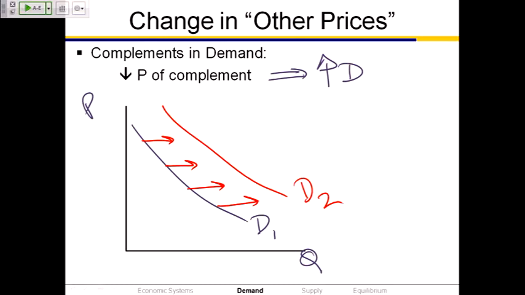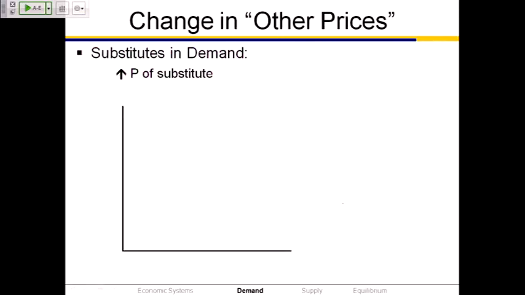We could look at substitutes. What's a substitute for the iPhone 6? Samsung Galaxy. So suppose that the price of the Samsung Galaxy increased. Suppose the price of the Samsung Galaxy jumped up, and that was like $600 for each Samsung Galaxy. That is going to have the effect of moving a whole lot of people away from Samsung over to iPhone. It's going to increase the demand for the iPhone.